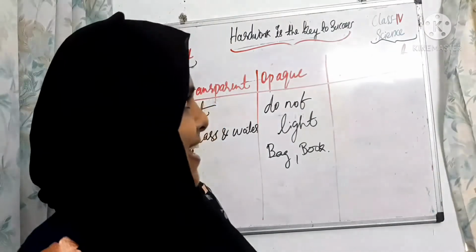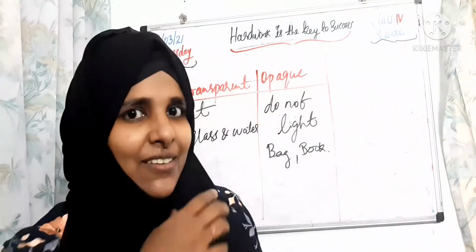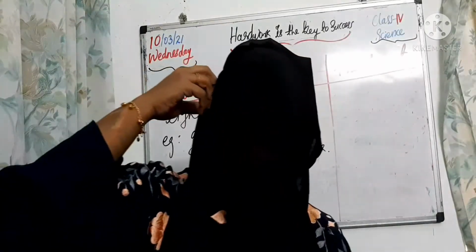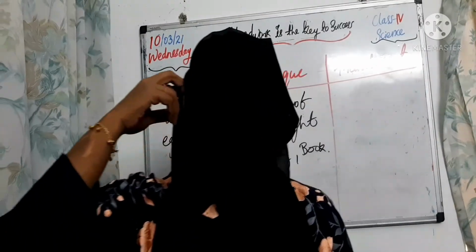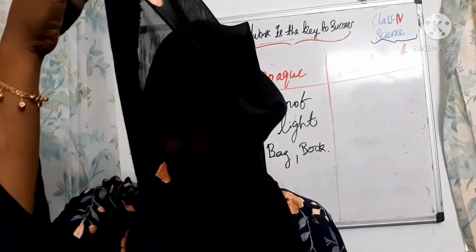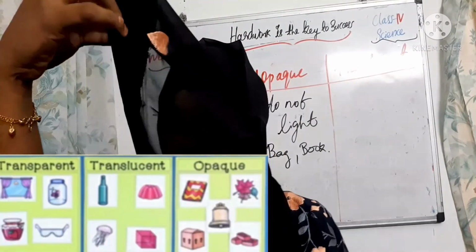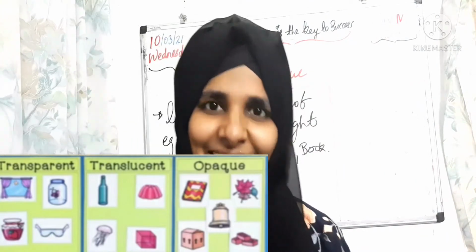Okay, next we can check what is translucent material. I will show you. Okay, a minute. Just look at me. Can you see me? Yes, a little only. Is it, children? Light is passing partially through this shawl. That's why you can see my face a little only. This is translucent material. Clear?